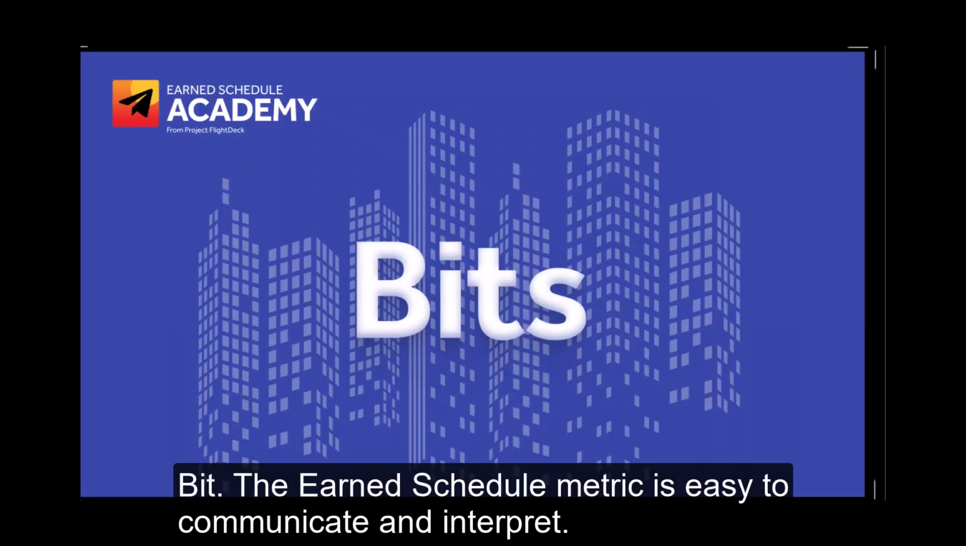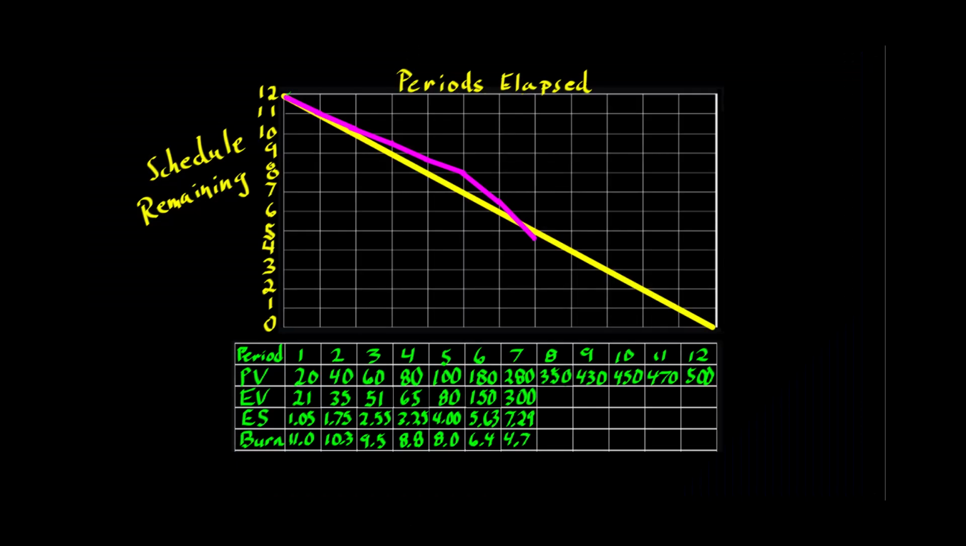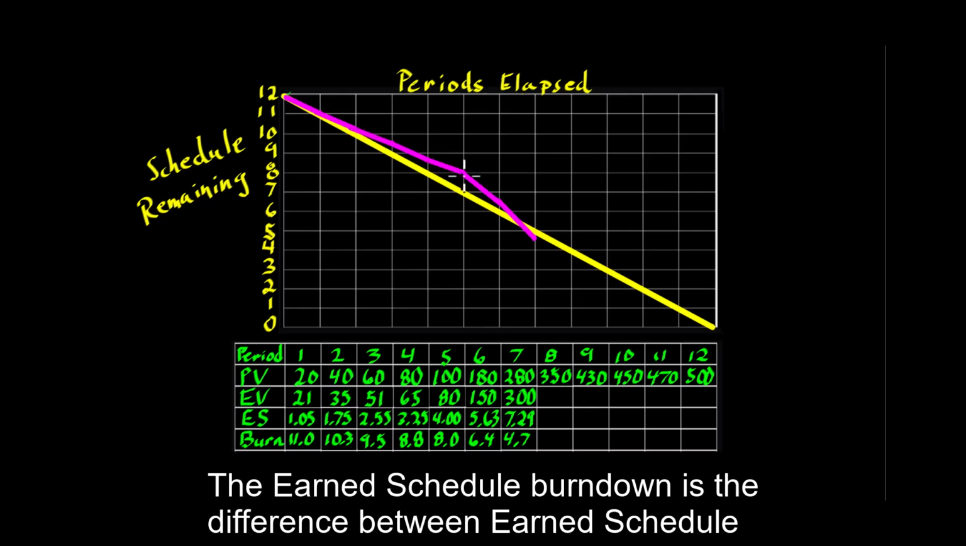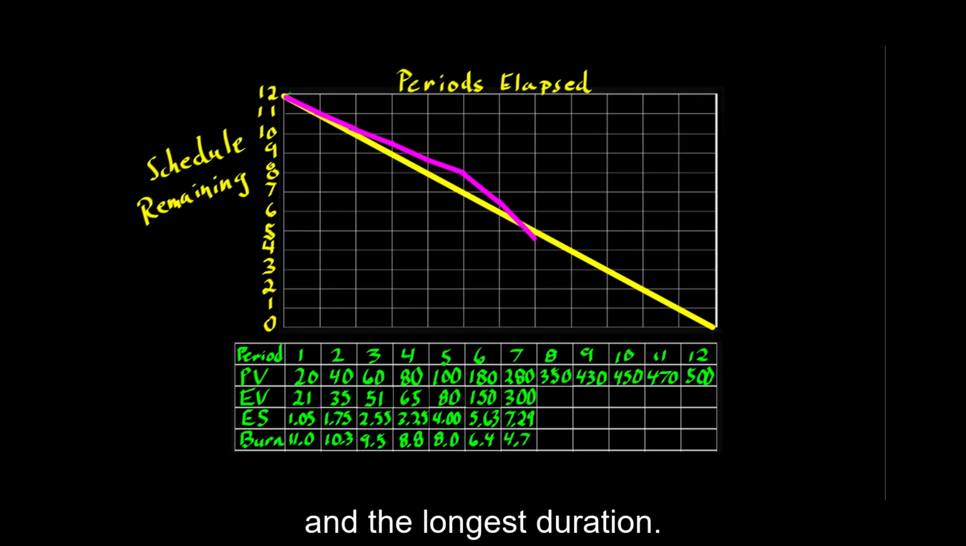Bit. The earn schedule metric is easy to communicate and interpret. Use a burn down chart. The baseline is the planned burn down, 1 period earned for each period elapsed. The earn schedule burn down is the difference between earn schedule and the longest duration.